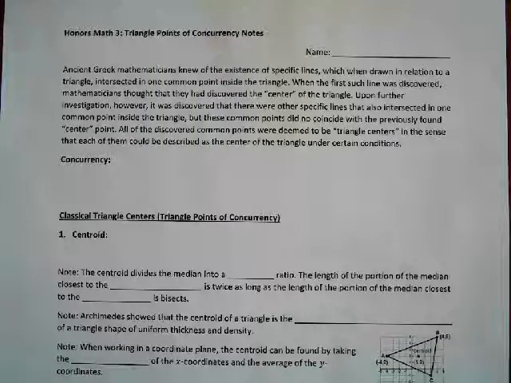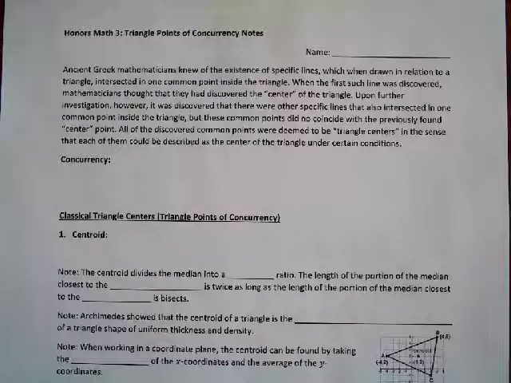Upon further investigation, however, it was discovered that there were other specific lines that also intersected in one common point inside the triangle, but these common points did not coincide with the previously found center point. So they had different center points of triangles. All of the discovered common points were deemed to be triangle centers in the sense that each of them could be described as the center of the triangle under certain conditions.